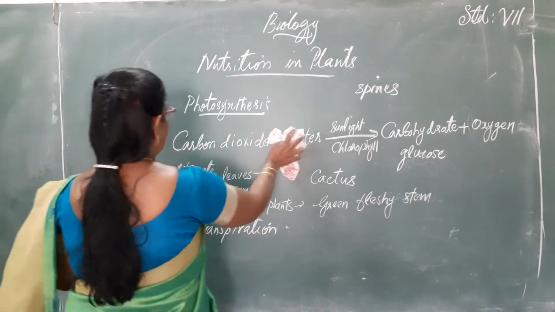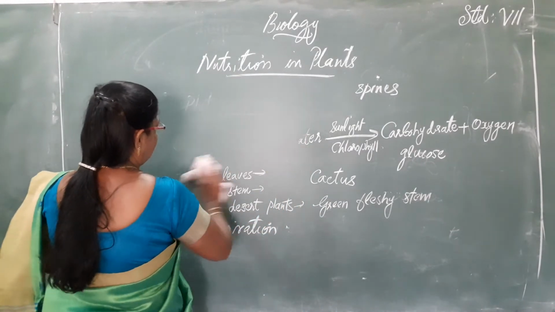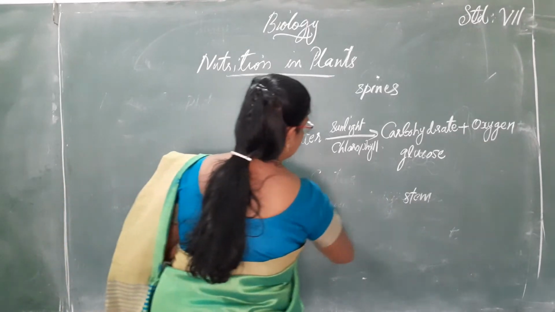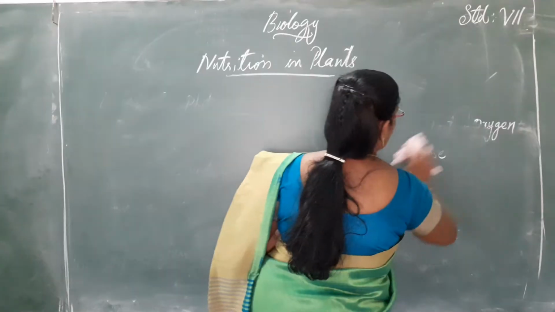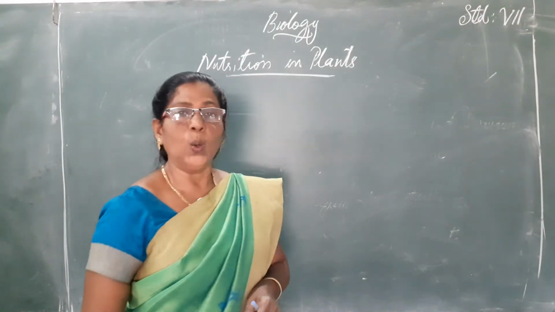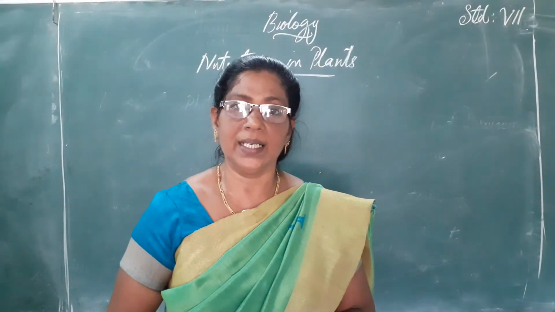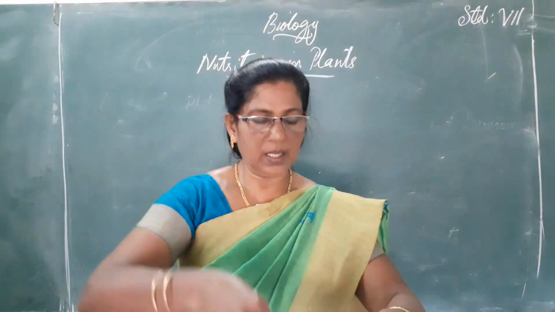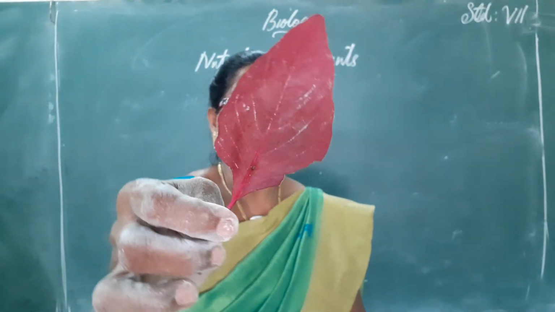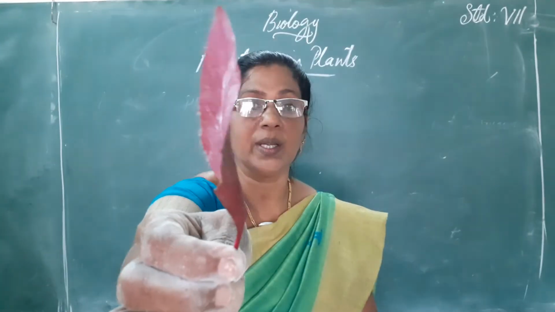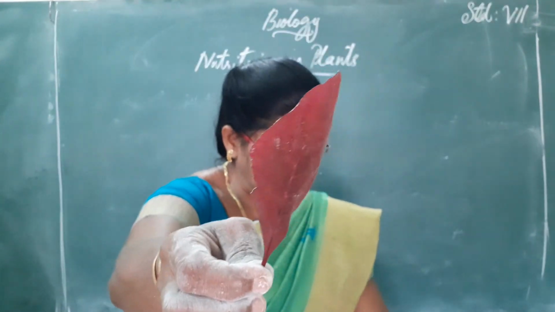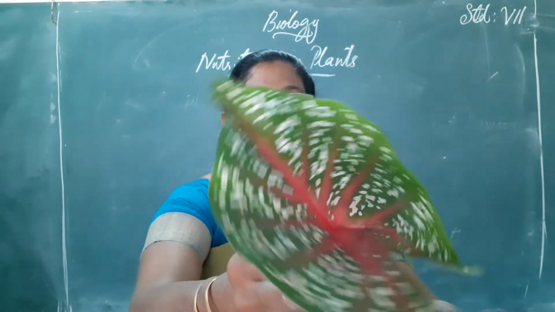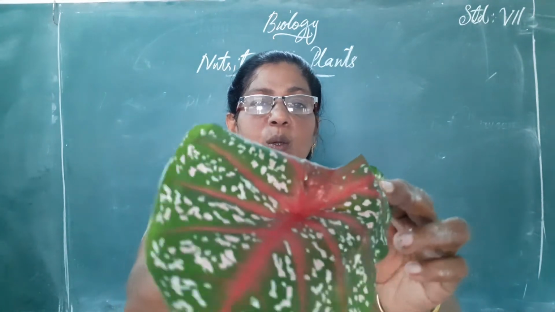Okay, children. Now let us see whether photosynthesis takes place only in green colored leaves. Children, I have brought you some other colored leaves. This is not a green leaf, and this is also not only a green leaf.